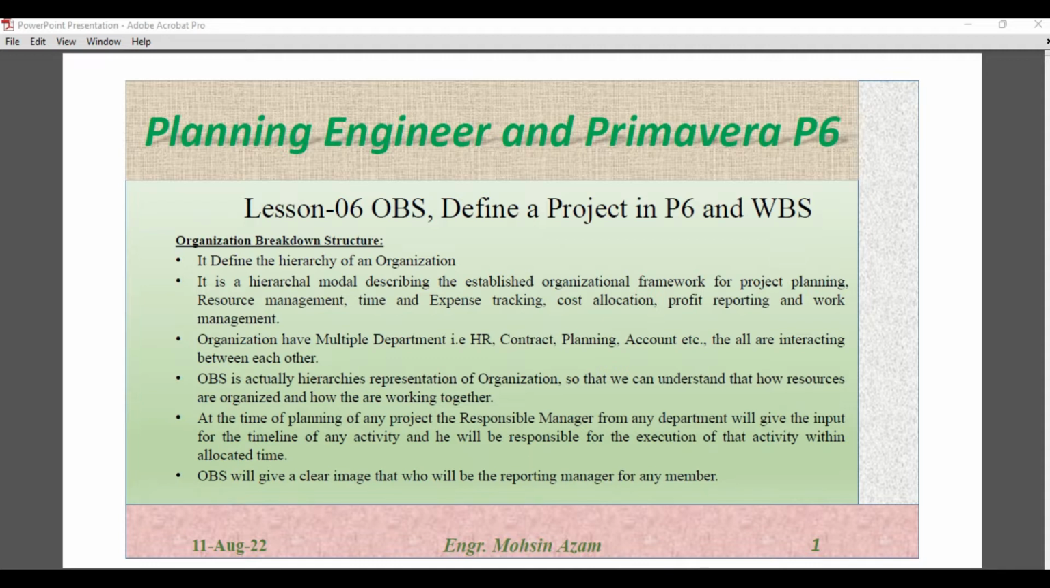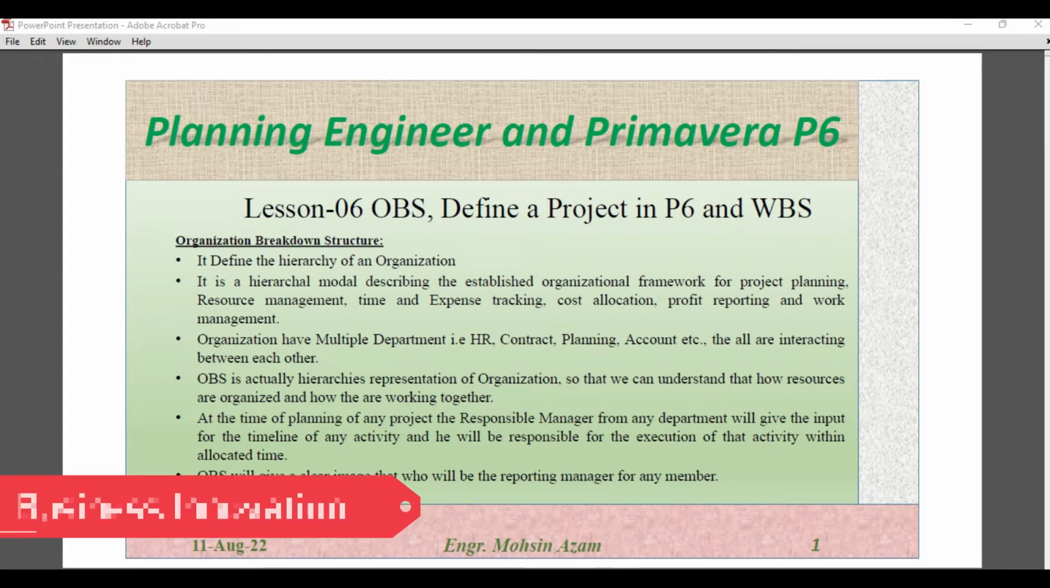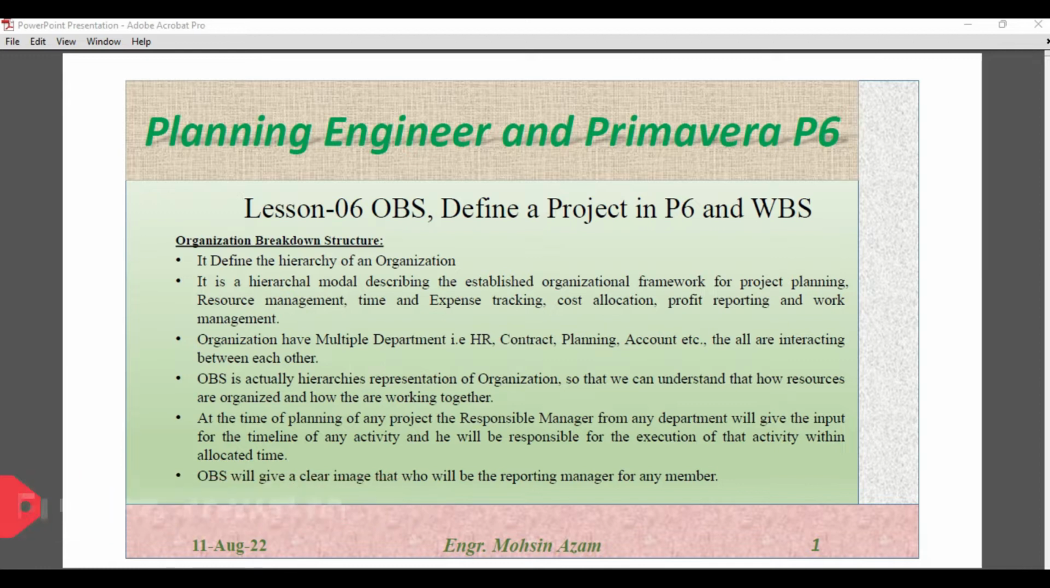Today we are going to start our sixth lesson, Planning Engineer and Primavera P6 tutorials. In today's lesson we will discuss OBS, which is Organization Breakdown Structure. Then we will define a project in P6 and then we will discuss Work Breakdown Structure. So first of all we will start with Organization Breakdown Structure.